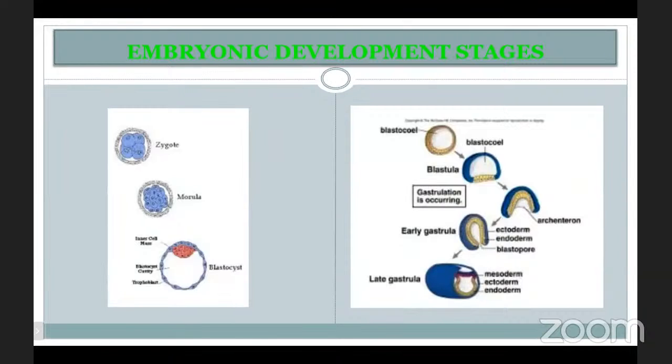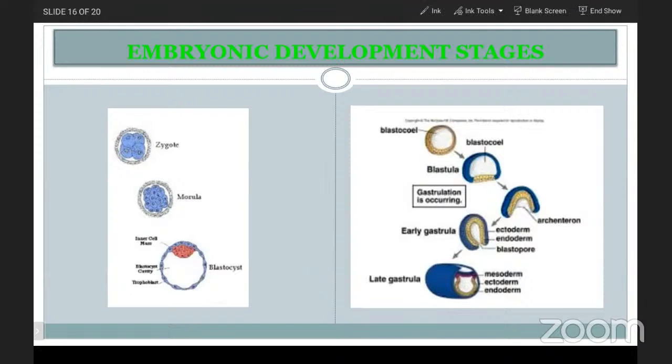To know about the diploblastic and triploblastic, some important points are given here. First, the embryonic development stages. The zygote is formed by the combination of the gametes. After the zygote formation, the zygote will undergo mitotic cell divisions. What do you mean by mitotic cell divisions? The number of cells will increase from 1 cell to 2, 2 to 4, and like that, in a sequential manner, the number of cells will be increased.